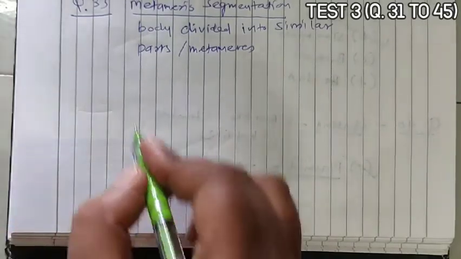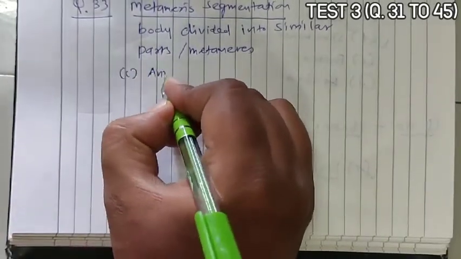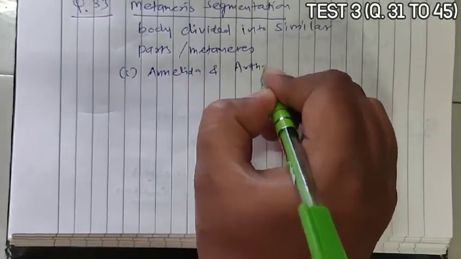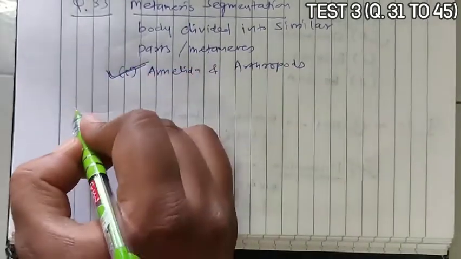Now this thing is observed in annelids and arthropods. So option C is correct.